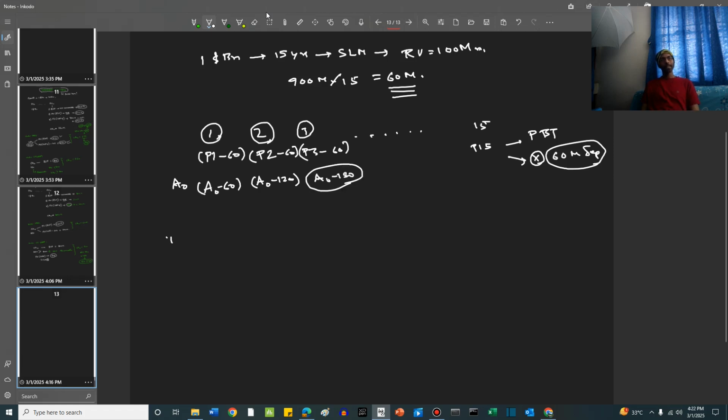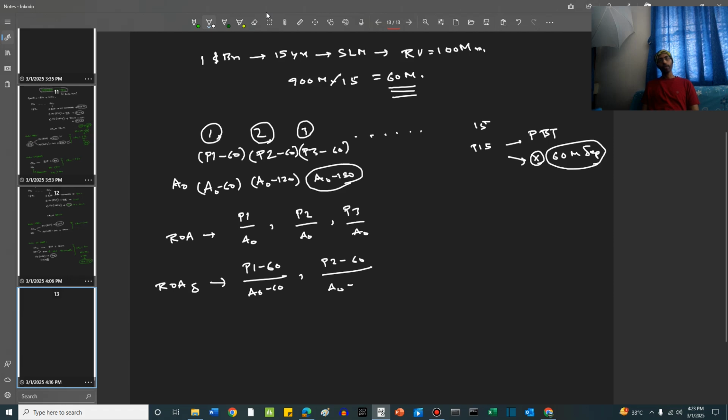Let's say the return on asset without considering the depreciation would have been P1 by A0, P2 by A0, P3 by A0, right? This is without considering the depreciation. But when you consider the depreciation, the return on asset becomes P1 minus 60 by A0 minus 60, P2 minus 60 by A0 minus 120, P3 minus 60 divided by A0 minus 180.